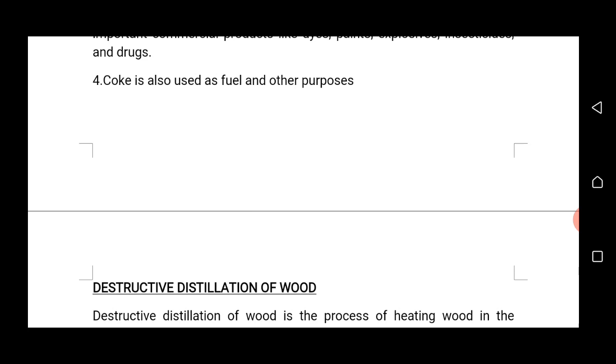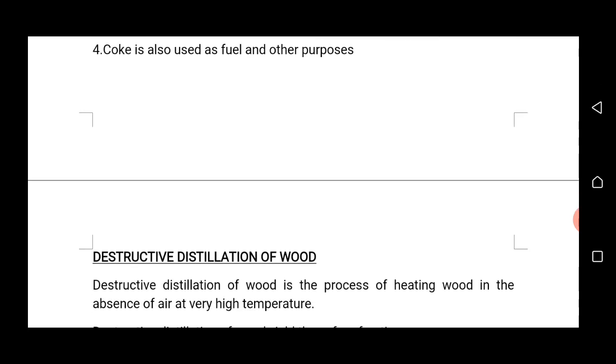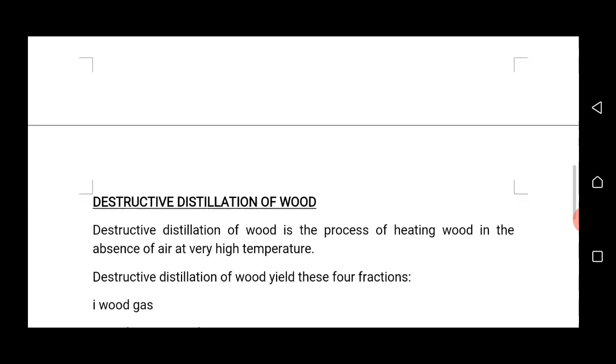Coke is also used as industrial fuel and used for other purposes, like it's used as raw material for the production of water gas and producer gas.